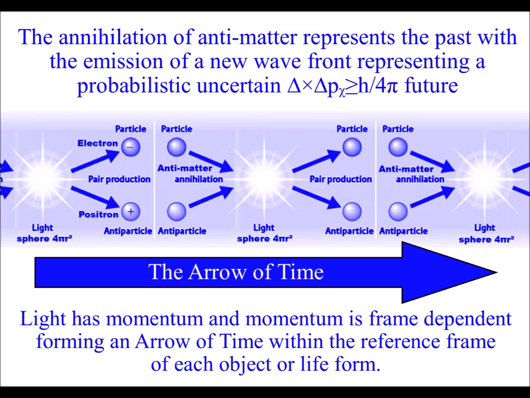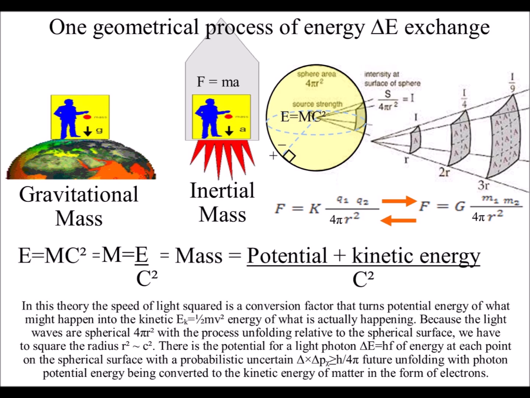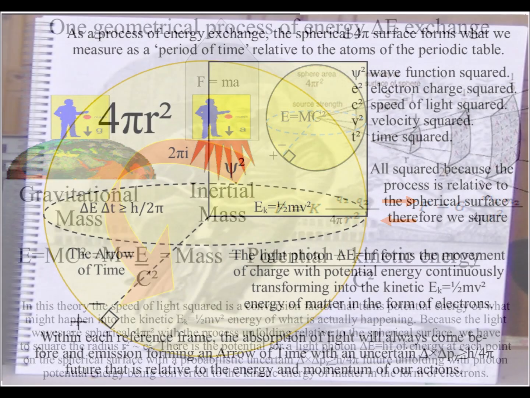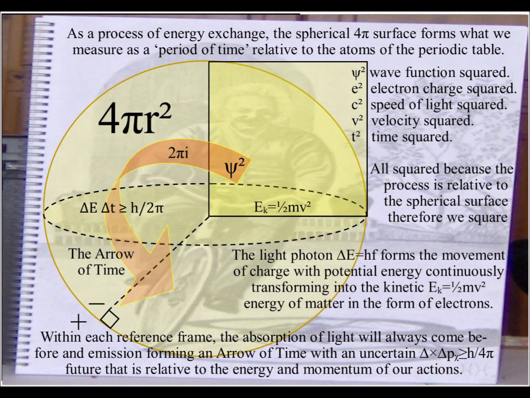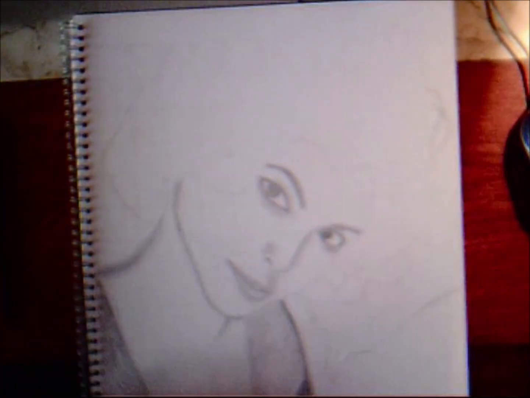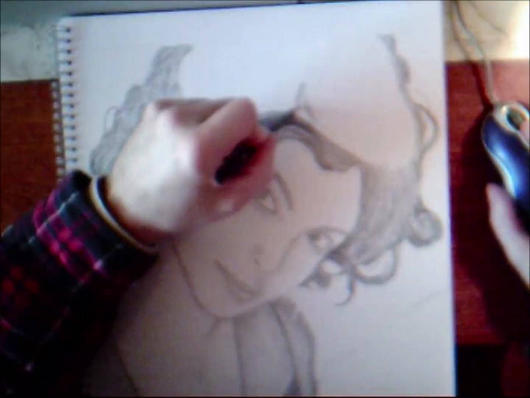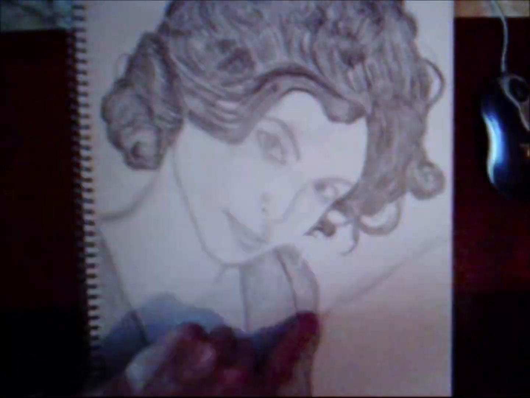Light and matter, in the form of electrons, are waves over a period of time, with particle characteristics, as a probabilistic, uncertain future unfolds. Wave-particle duality is forming a blank canvas that we, as atoms, can interact with, forming a future relative to the energy and momentum of our actions.